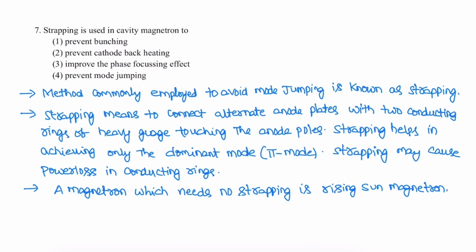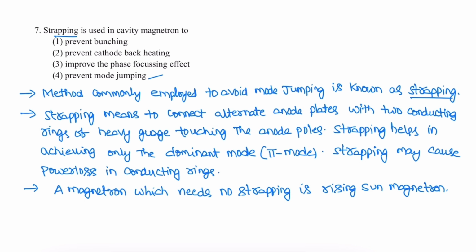Strapping is used in cavity magnetron to prevent mode jumping. The method commonly employed to avoid mode jumping is strapping. Strapping means to connect alternate anode plates with two conducting rings of heavy gauge touching the anode poles. Strapping helps in achieving only the dominant mode or pi mode.